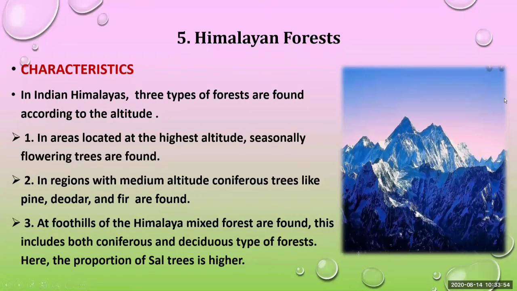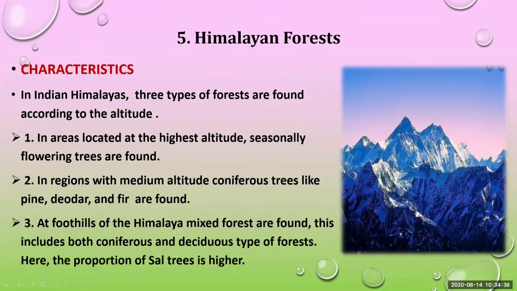Why? Because only India has the Himalayan mountains, and no other country has the same Himalaya. Okay, so the climate is different because it is a high altitude area, its height is very high, and that's why the forest type is also found different. See the characteristics. In the Indian Himalayas, 3 types of forest are found according to the altitude. Altitude means the height.